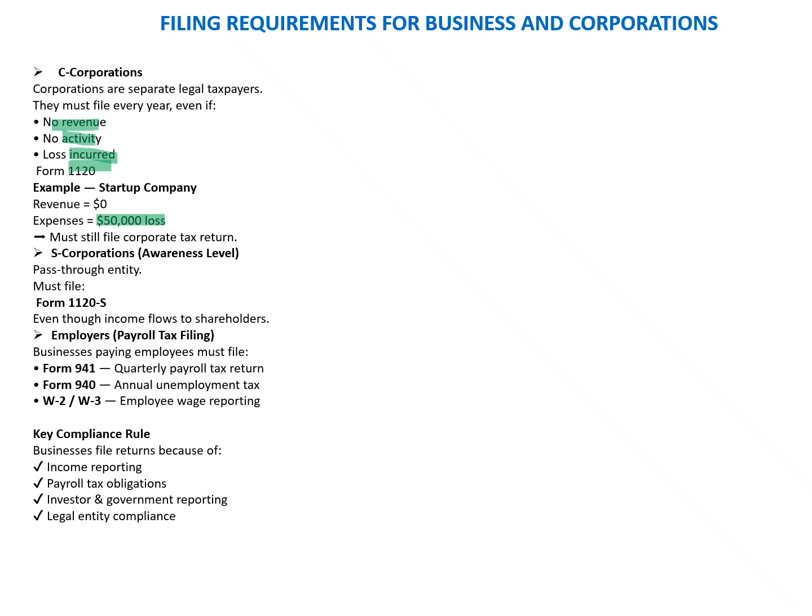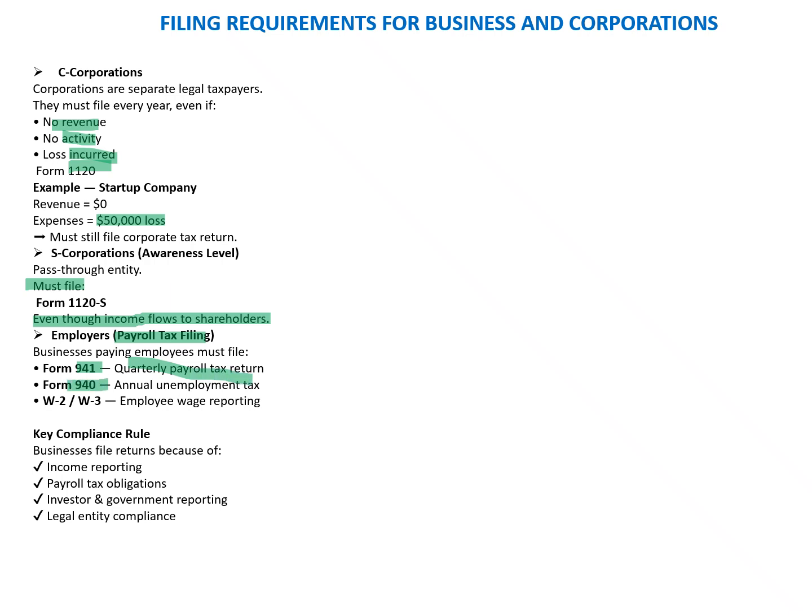Then we have the S corporation, which is a pass-through entity. They just file the return even if there is no tax, because this is largely a pass-through company and their income flows to the shareholders only. So these companies still need to file the return just to ensure that whatever pass-through has happened is reported properly. And then employers have to file the returns in the form of the payroll taxes filing. Businesses that pay employees must file Form 941, which is the quarterly payroll tax return.